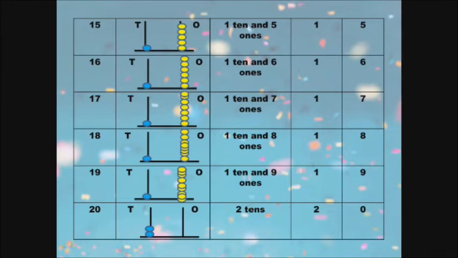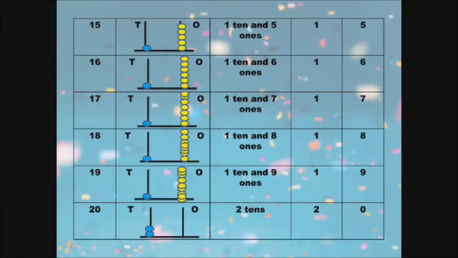Next 19. So 1, 9 is 19. See the spike abacus. In the ones place we have 9 beads. Let's count. 1, 2, 3, 4, 5, 6, 7, 8, 9.